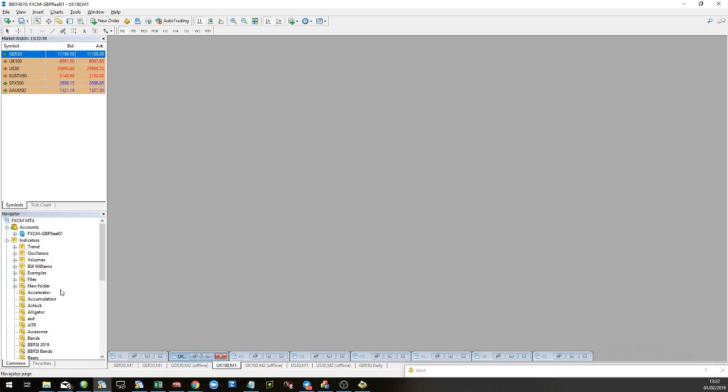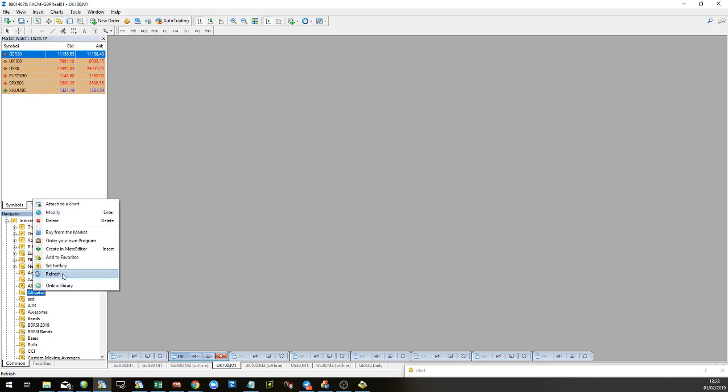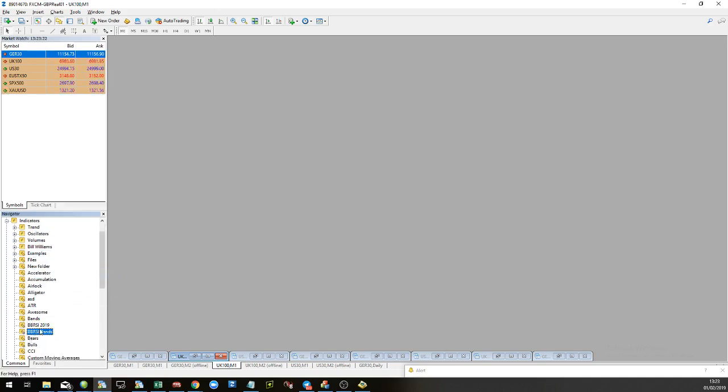In MetaTrader, make sure you have this Navigator window and the Market Watch window. You can find both of those in the View menu, Market Watch and Navigator. Okay. And we're going to right click on any indicator, make sure that you can see them by expanding them out. Click on anything, right click refresh, and there they are.